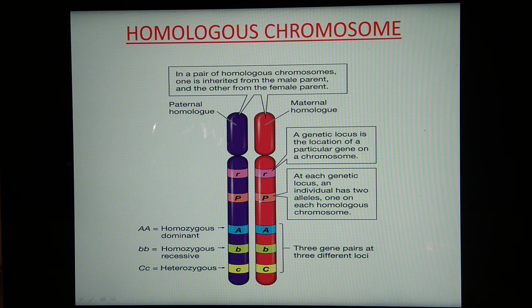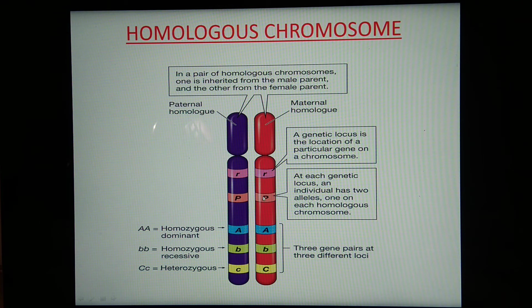Here you see the letter P, which designates the presence of an allele. That means two alternative forms of a gene. Here both are similar, capital P is used. That means both these genes are similar to each other. So here small r is there. That means gene R, this is the position for this gene R, present in a pair, and both are similar. That means they are homozygous to each other.